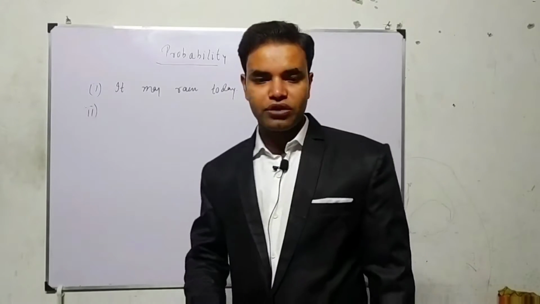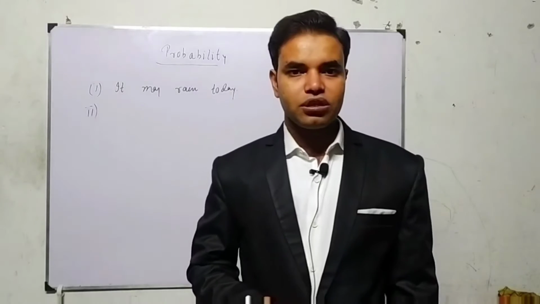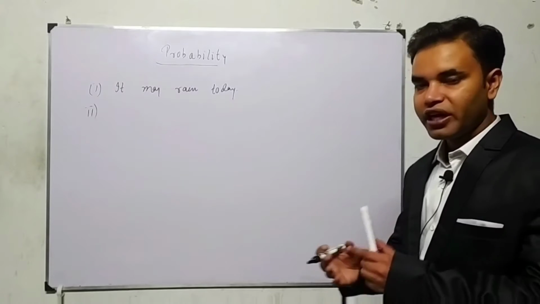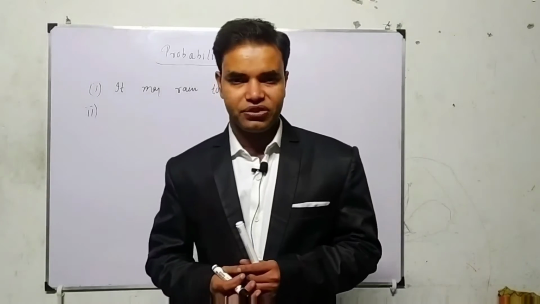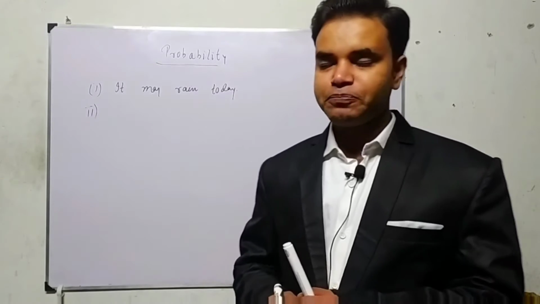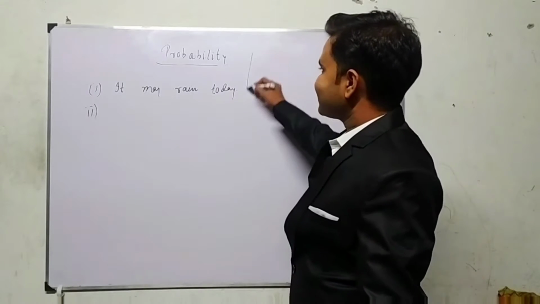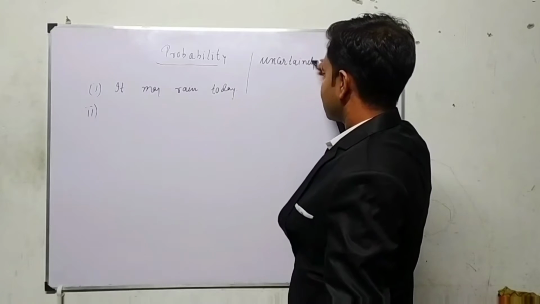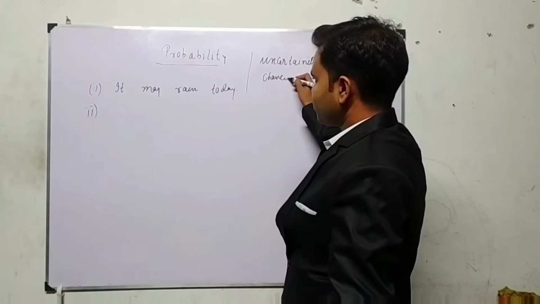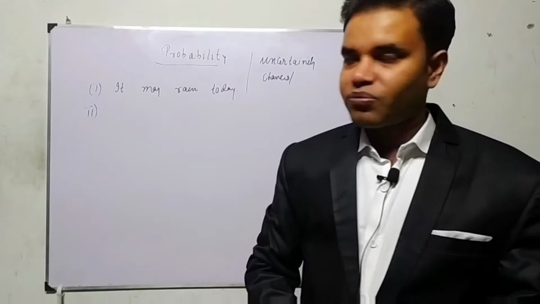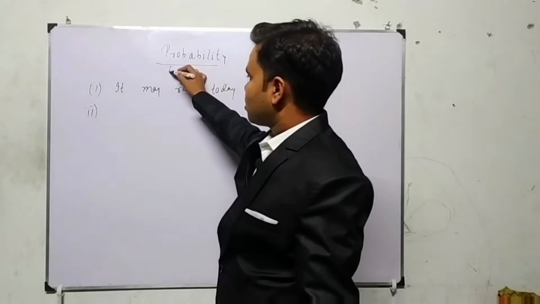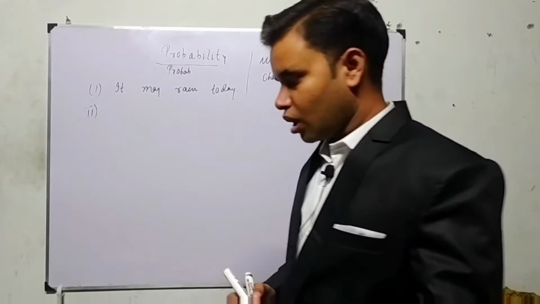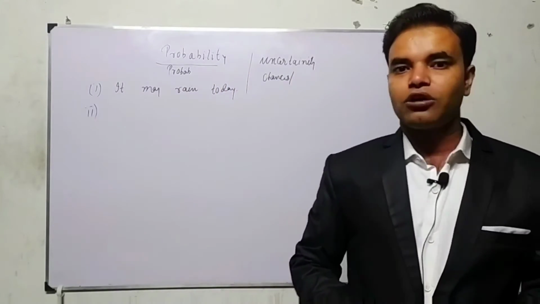Or if I throw a coin, then there is a head or a tail. If I ask what is the chance of getting head, then you will say, sir, 50-50 or something like that. So in this topic we will learn how uncertainty chances are calculated. Even if you Google the word probability, it means probable, it means how much is the chance of getting anything. Okay, so now we will move to the mathematical part of probability.